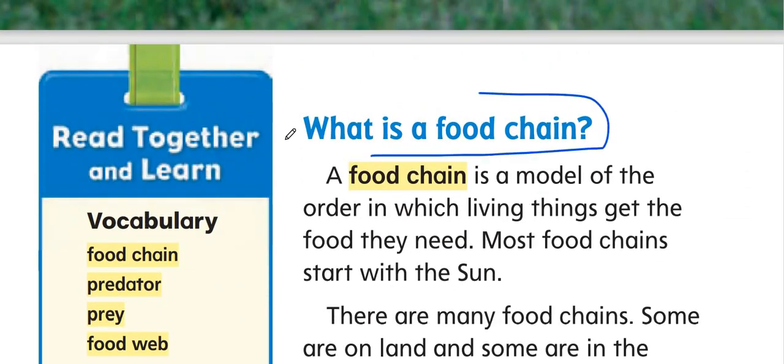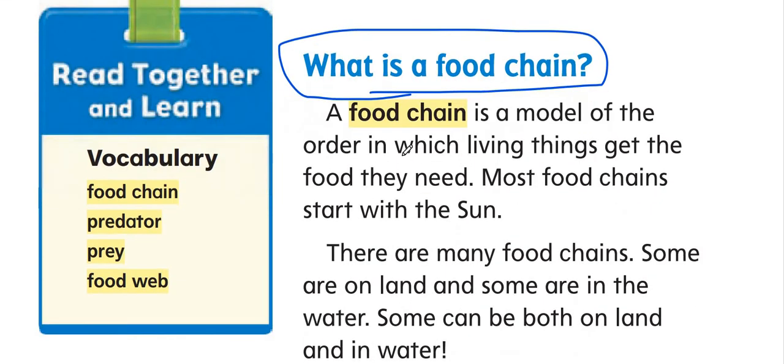So what is a food chain? I wanted to know the meaning of food chain. A food chain is a model of the order in which living things get the food they need. This is a model that shows us there is a food relationship and how they can get the food they need among the animals.